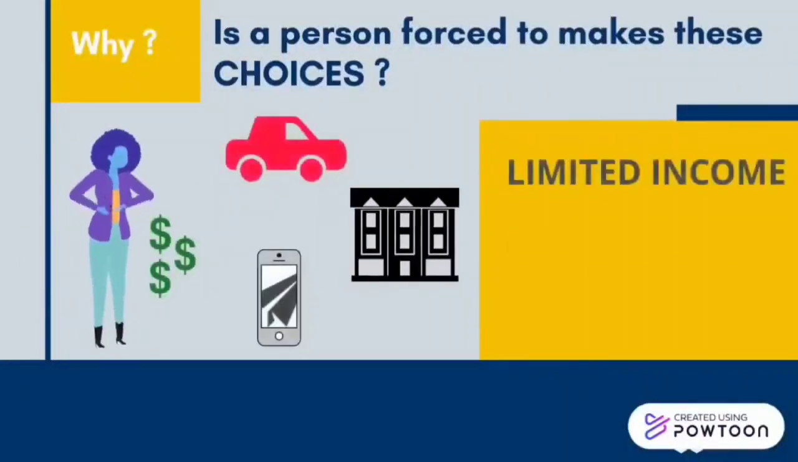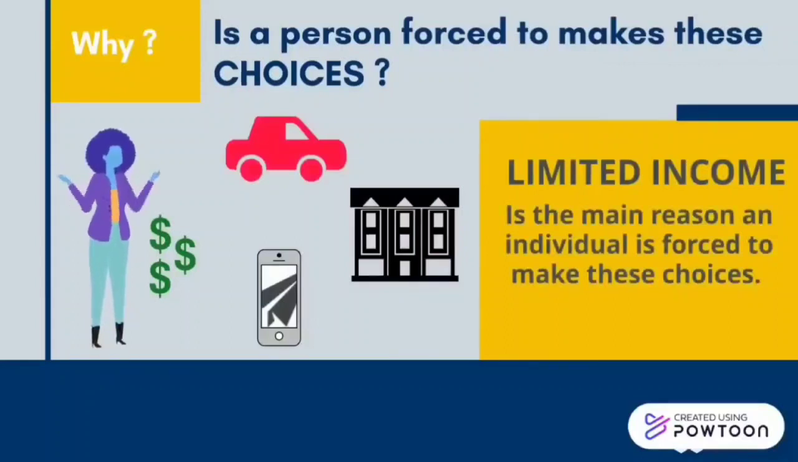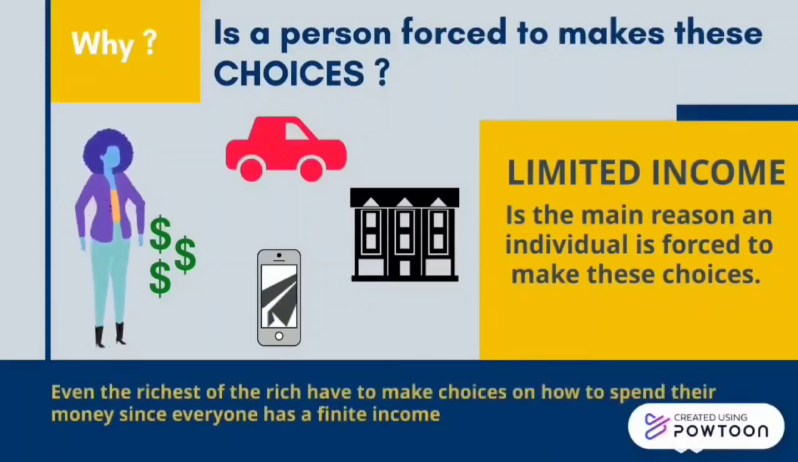The main reason for this is limited income. Since people generate a finite income, they are unable to buy whatever they want. Hence, they must make choices. Even the richest of the rich have to make choices on how to spend money since everyone has a finite income.